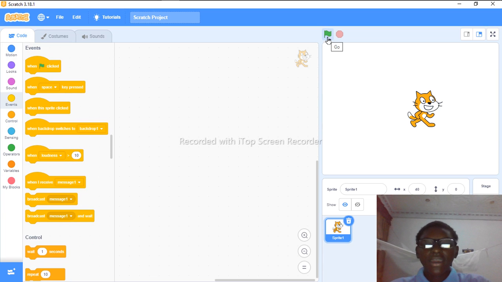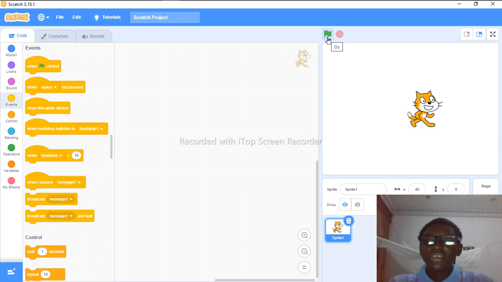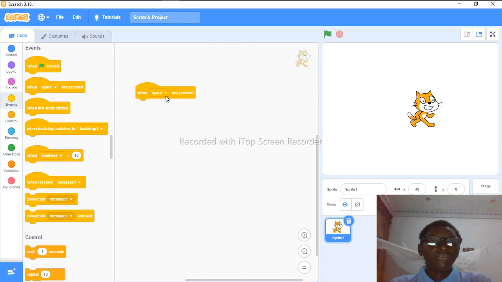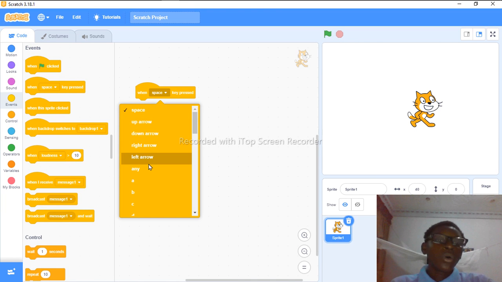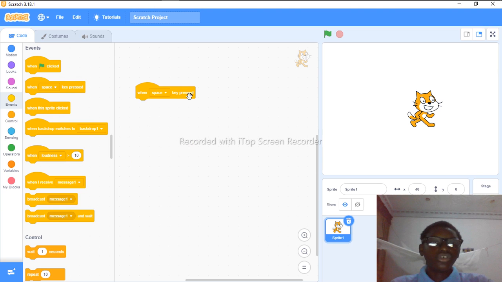This flag, when you put your mouse pointer there, it says go. This flag is what starts your code. So you can use when flag clicked or when space key pressed. Maybe if I get this out of here and I press this space, you can see there are many more options to choose from.